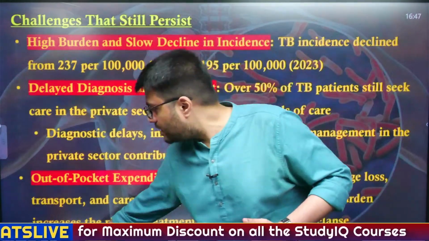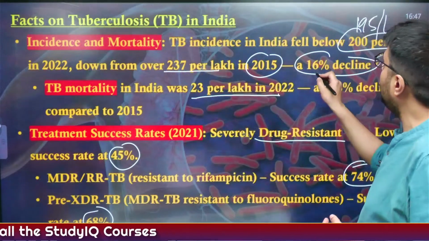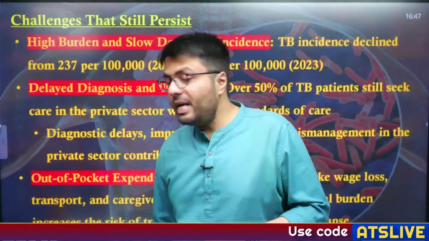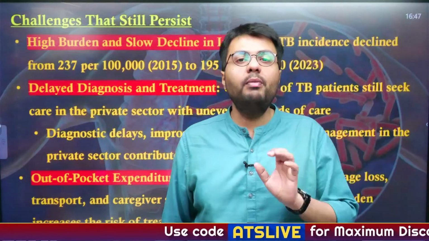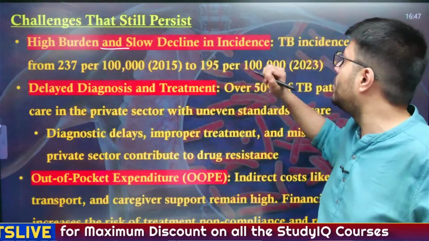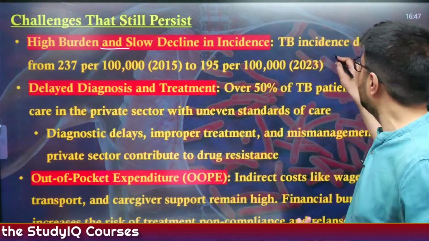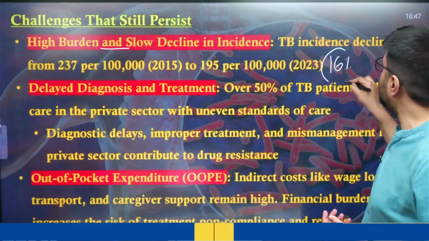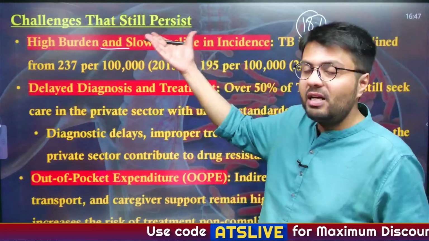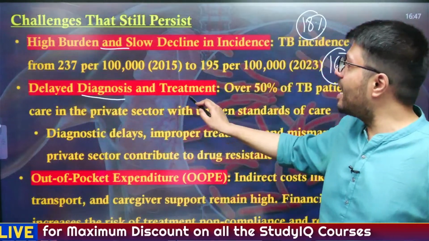Despite several efforts, you can see that the improvement in reducing incidence and mortality is only 16 and 18%. So that means there are indeed some challenges that the government and healthcare professionals are facing. The first challenge is the high burden and slow decline in incidence. As I've told you, despite several efforts, the decline in incidence has only been 16%, and in mortality only 18%. This decline has not happened as per the government's wish because in many cases there are delayed diagnosis and treatment.